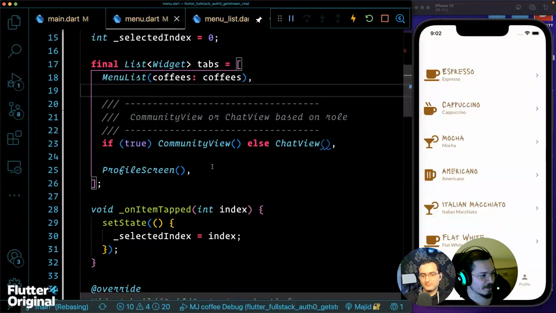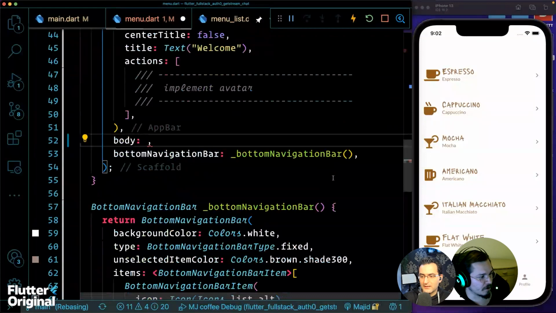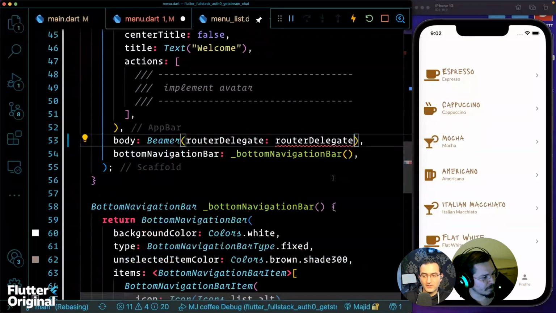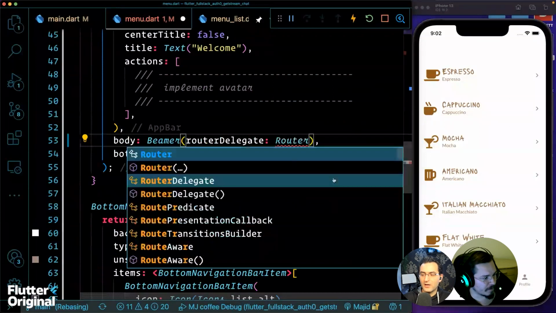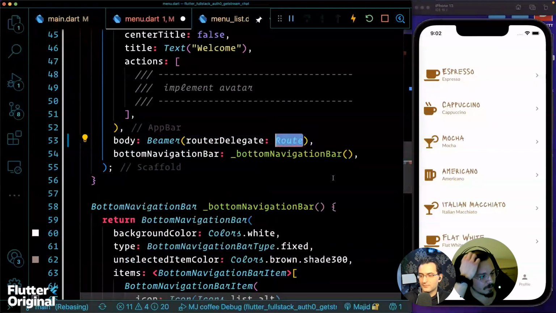Again, there are two approaches that we can take, and we're going to take, I think, the simpler one. Instead of tabs with the selected index, where our body is, we're going to put a beamer there. That's going to have a router delegate, so it'll be a beamer delegate.